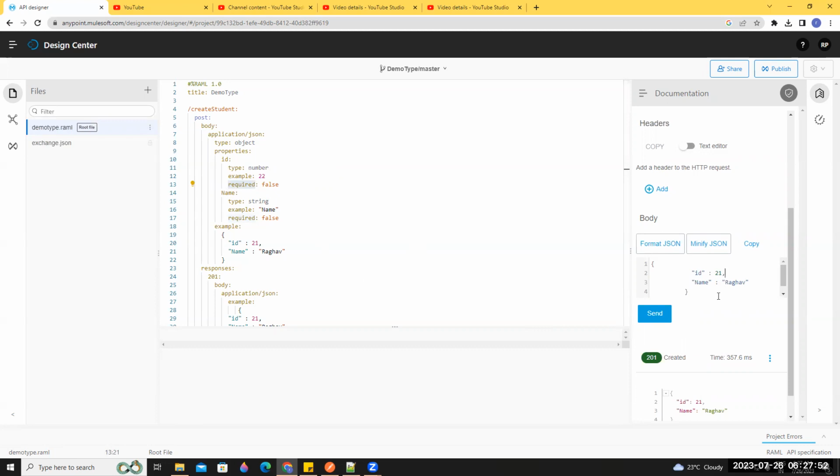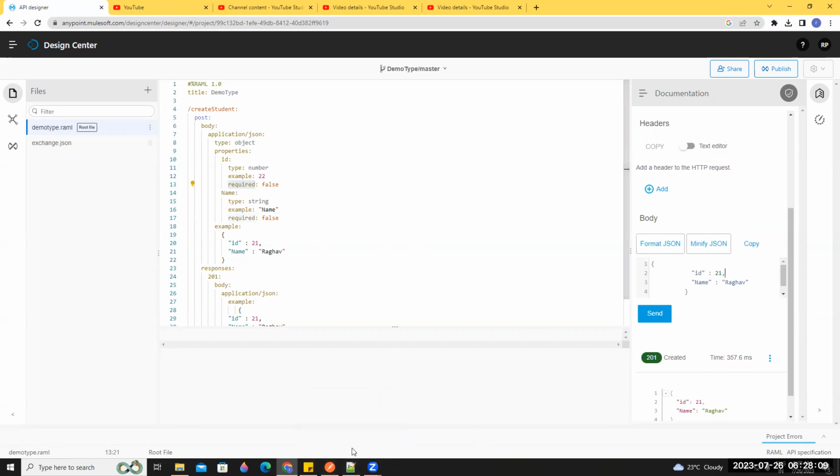If you put false, it means the key and value may or may not be part of the message.